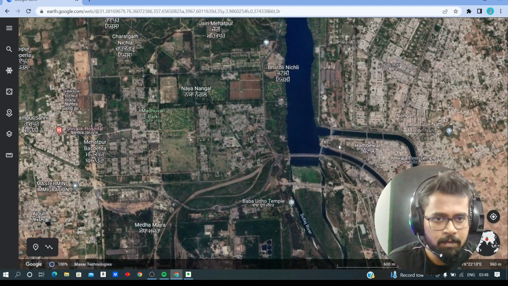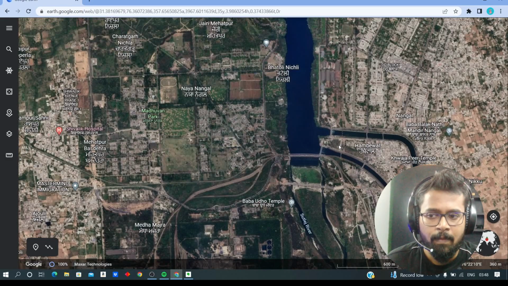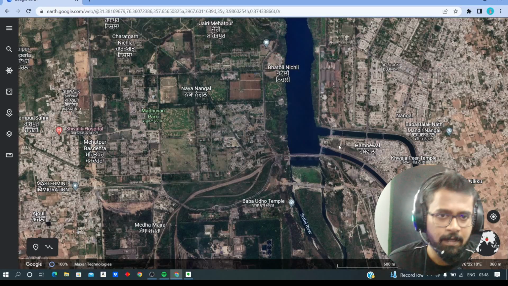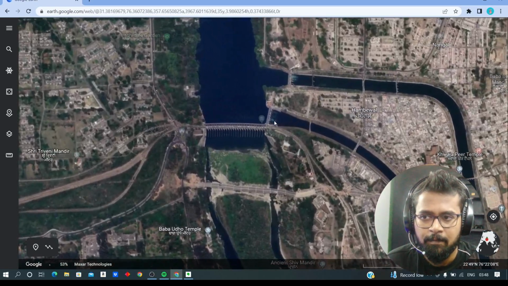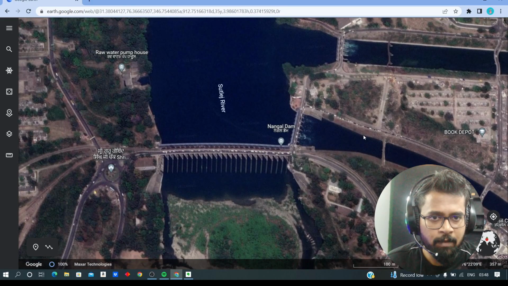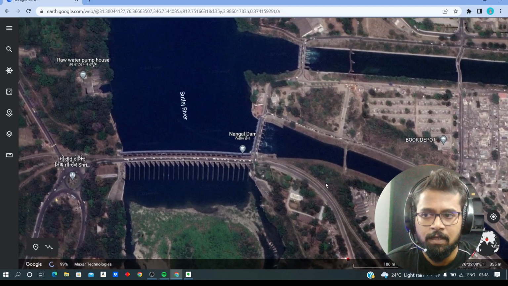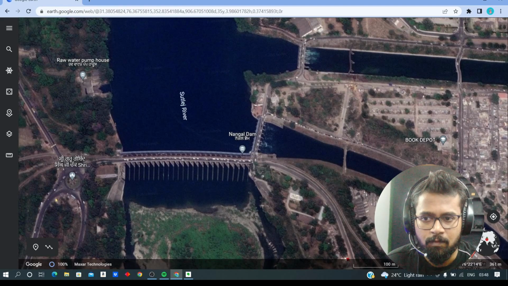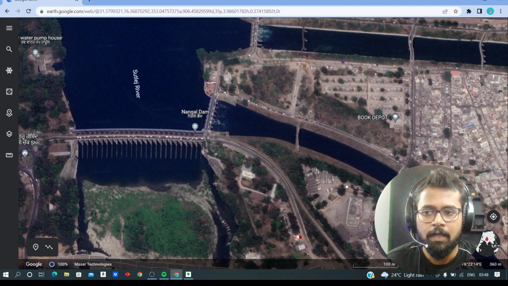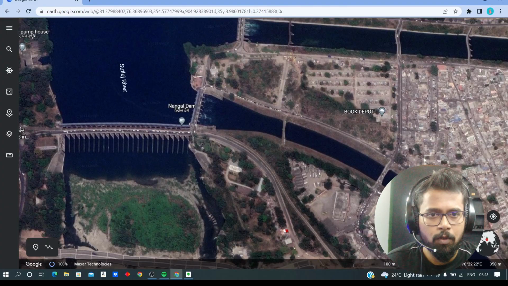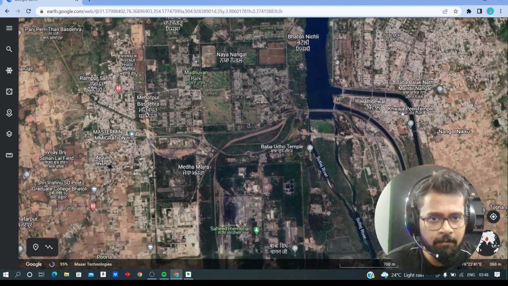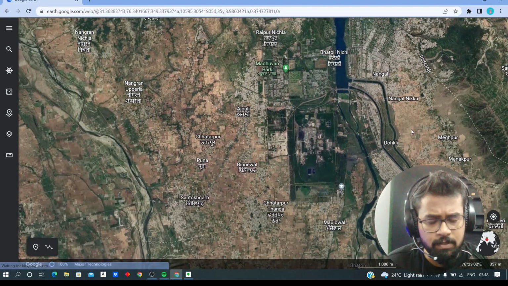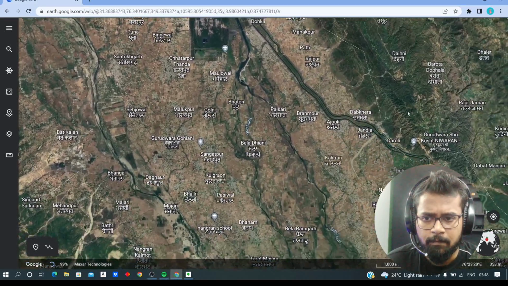So after Bhakra, it's Nangal, and because of Bhakra and Nangal, we are able to save enough water for irrigation purpose, right? So you can see the canal here. The water is getting diverted from the river Sutlej because of the dam, because of the reservoir. We are able to get enough water. We are able to divert the water to irrigate fields in the northwestern part of our country, right?